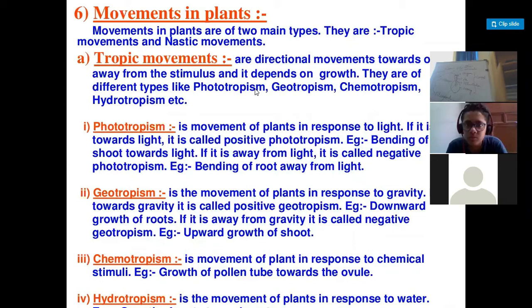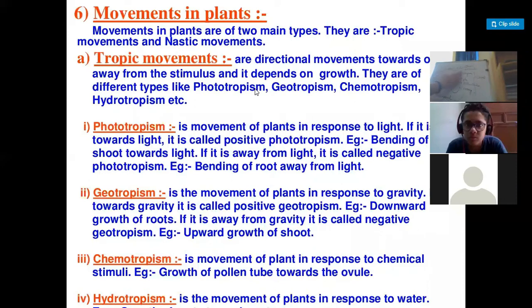If the part of the plant moves towards the chemical stimulus, it is called positive chemotropism. On the other hand, if the part of the plant moves away from the chemical stimulus, it is called negative chemotropism. Right? So during the process of fertilization, the growth of the pollen tube towards the ovule in the ovary is an example of what? It is an example of chemotropism.